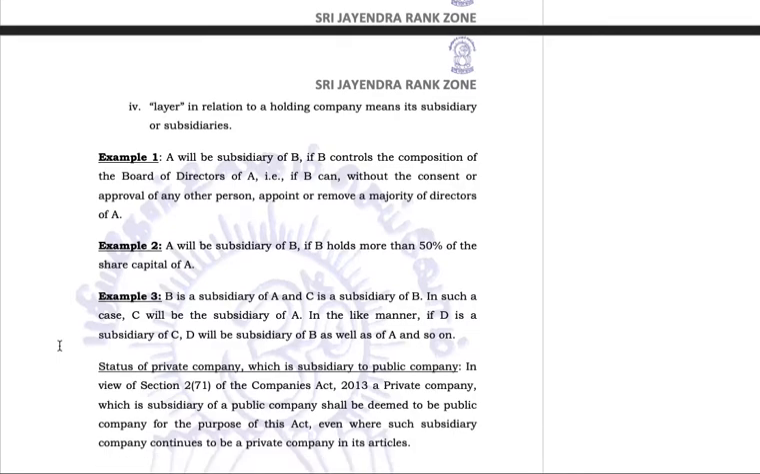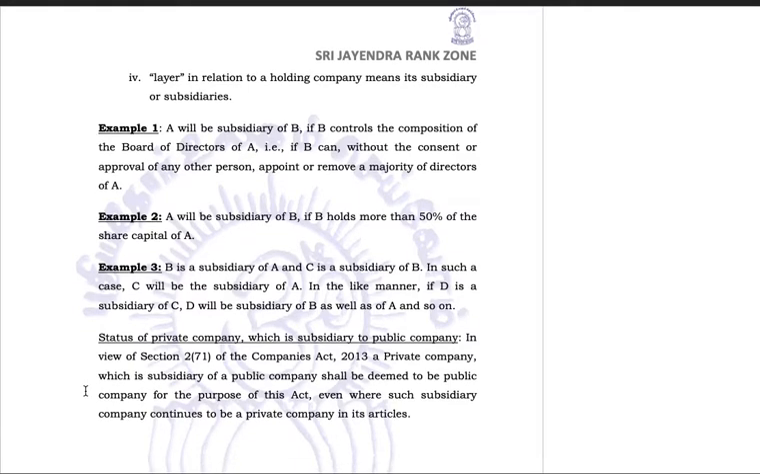We have discussed B is a subsidiary of A and C is a subsidiary of B. In such a case, C will be a subsidiary of A. In the like manner, D is a subsidiary of C. D will be a subsidiary of B as well as A, and so on. We have discussed this. Status of a private company which is a subsidiary to a public company.